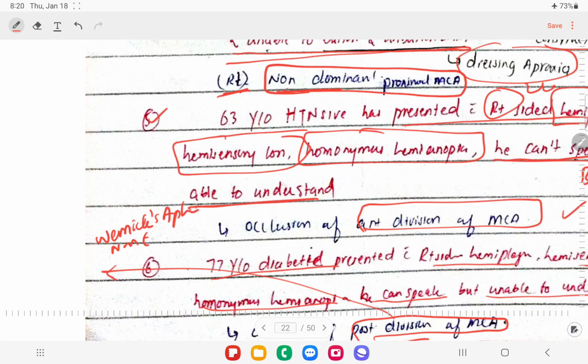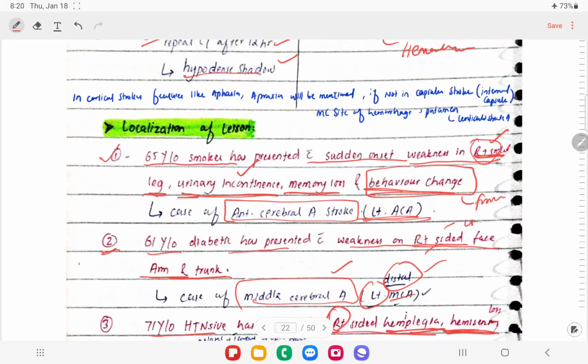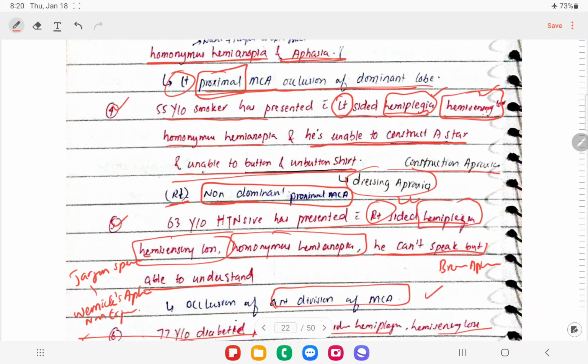This is also called fluent aphasia, and in these patients there will be some meaningless speech that is called jargon speech, right? So we have discussed almost six cases here.